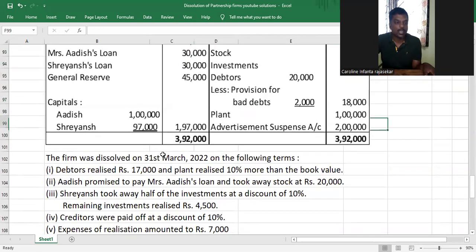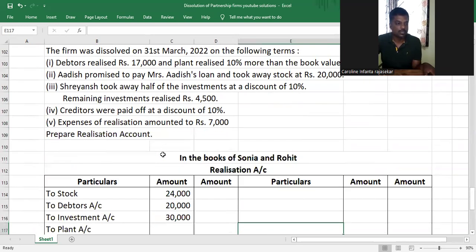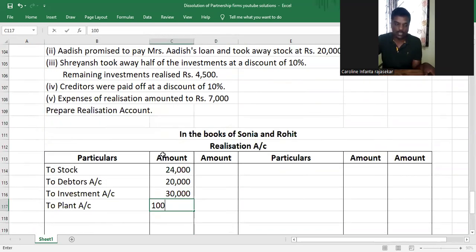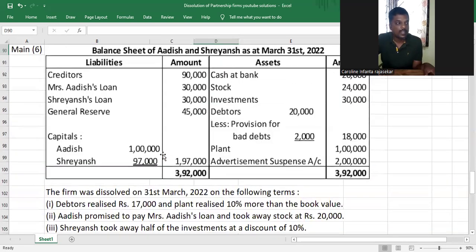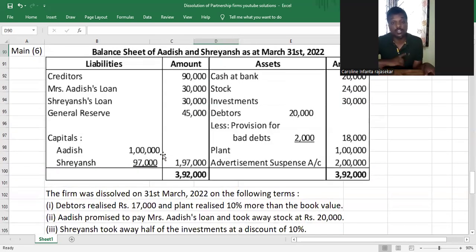You transfer the book value of the assets. Understood? So that will be 1 lakh. Once you have transferred all this, you add the total of all the assets transferred and write it in the outer column. So that will be what, my dear children? That will be 1,74,000. And then you go ahead and transfer the liabilities.